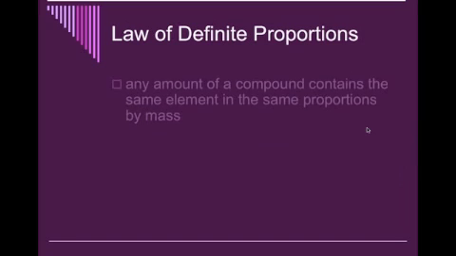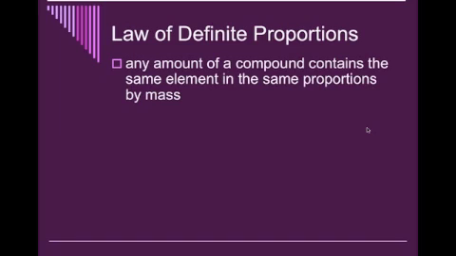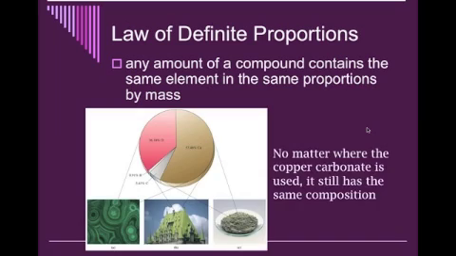Now, the law of definite proportion states that any amount of a compound contains the same elements in the same proportions by mass. An example of this would be copper carbonate. We see that 57.48% of it is made of copper, and 36.18% of it is made of oxygen.